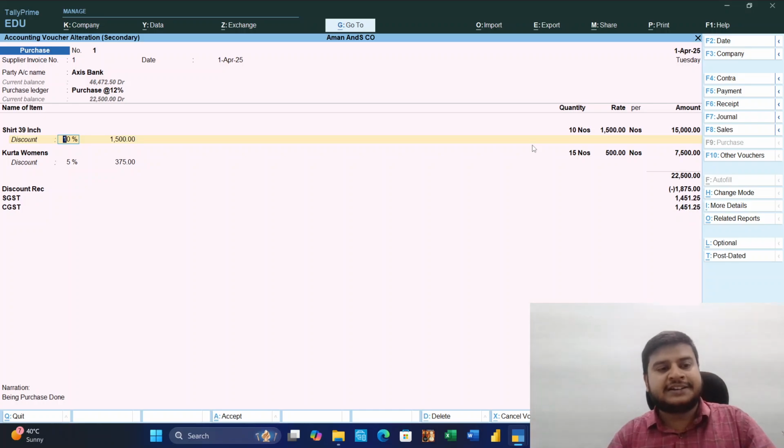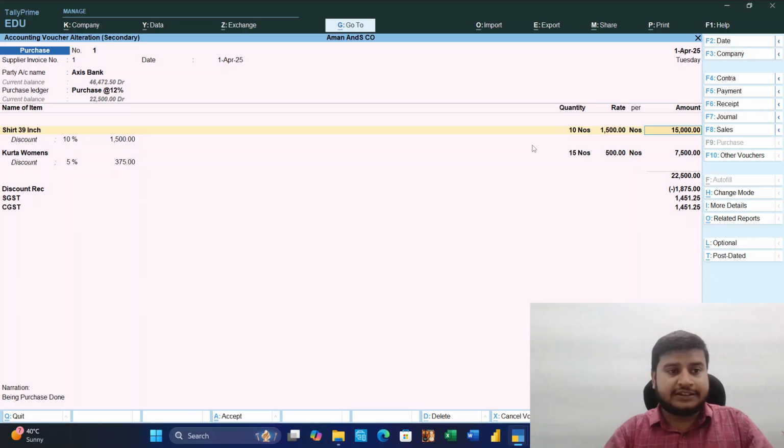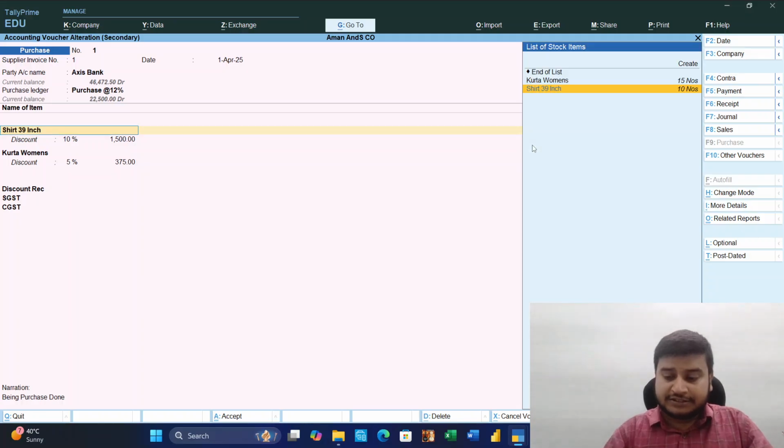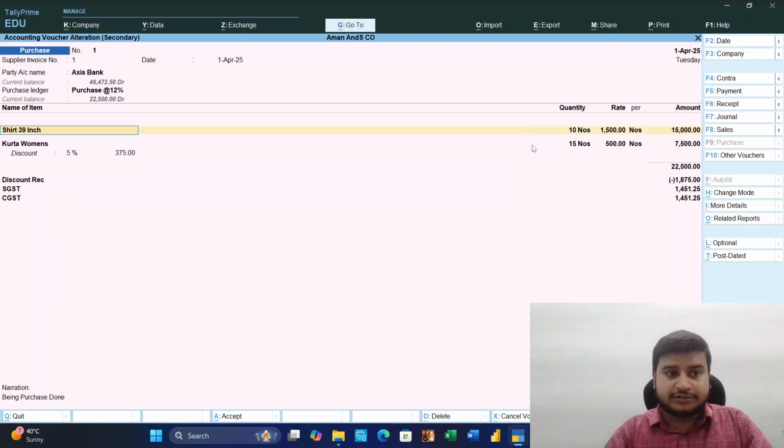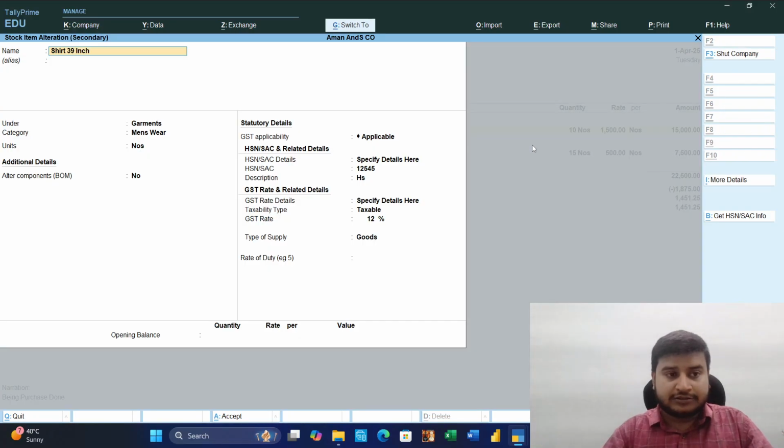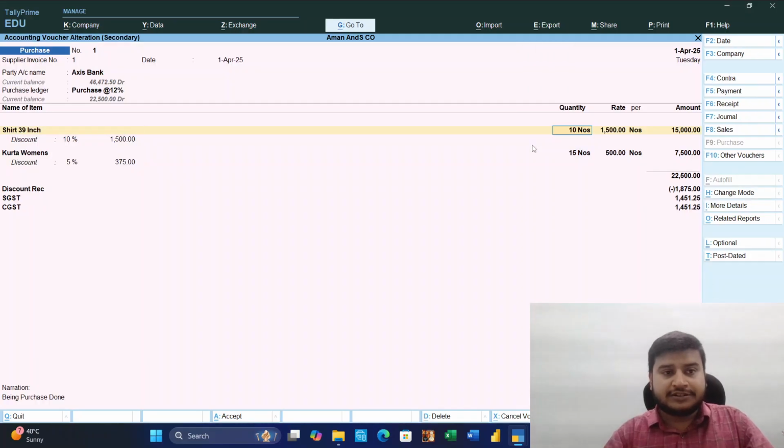But one thing is that the purchase we have made is at 12%, but the GST rate was different. I think the GST rate was, yes, it is 12%, no change.